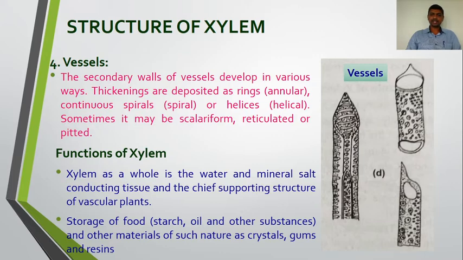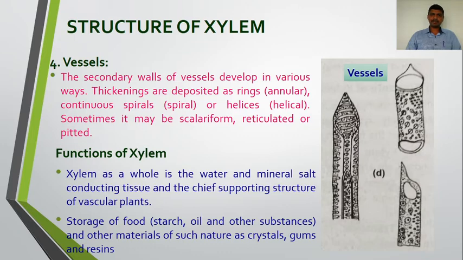So it functions as a storage of food in the form of starch, oil and other substances and other materials of a nature such as crystals, gums and resins. So the main function of the xylem is the conduction of water and mineral salt, due to which xylem is a conducting tissue. It forms conducting strands. The chief supporting structure of the vascular plant is also the xylem. It also functions for the storage of food material and other materials such as crystals, gums and resins that have economic importance. So this is all about the functions of the xylem and the structure of xylem.